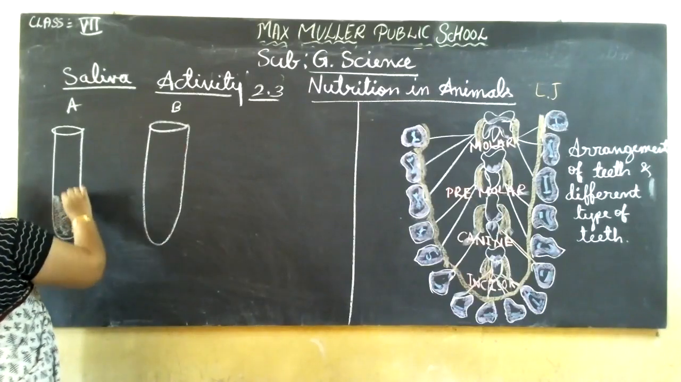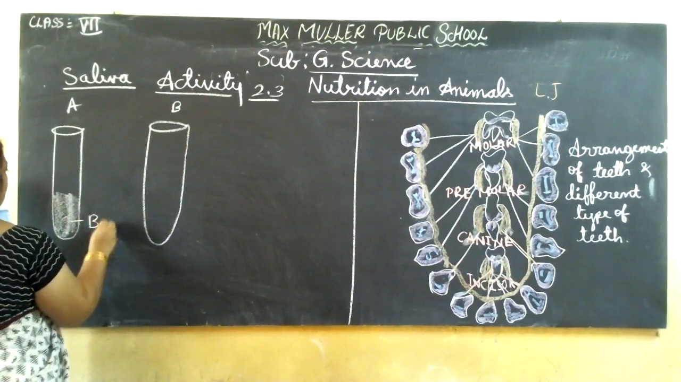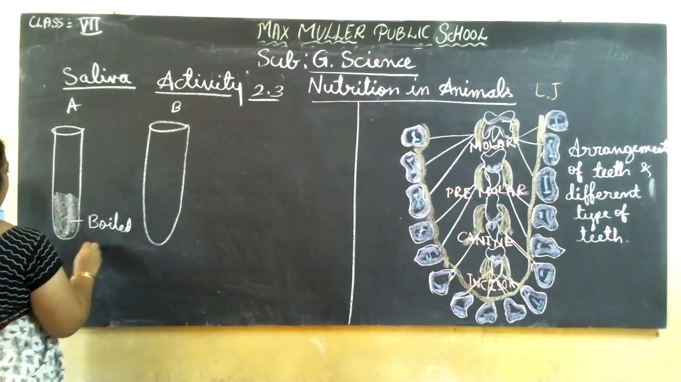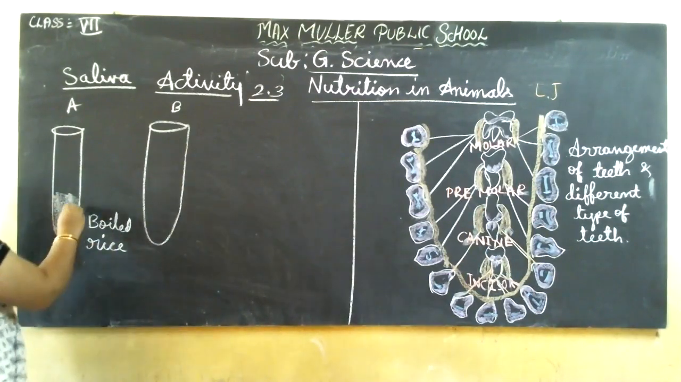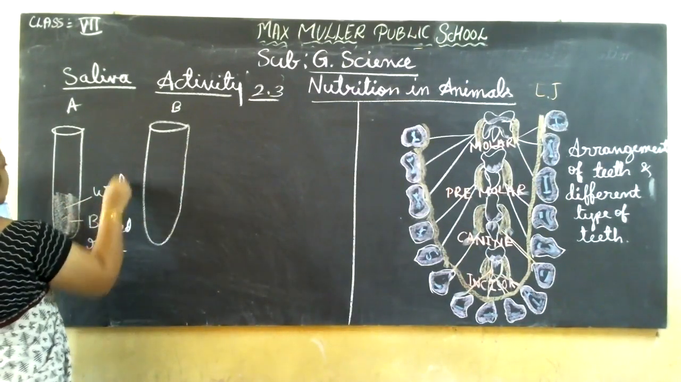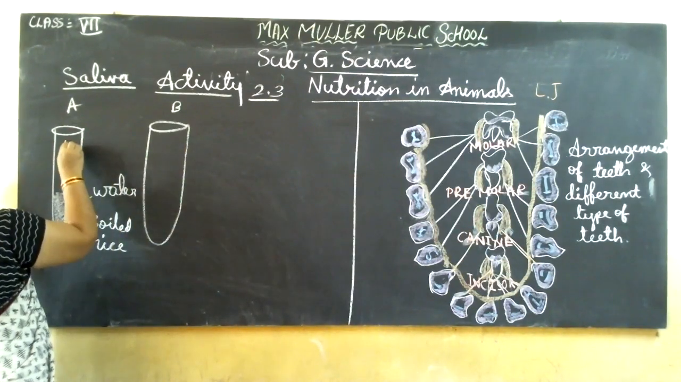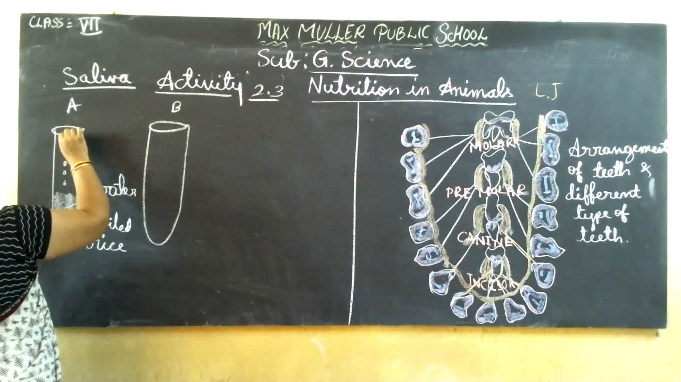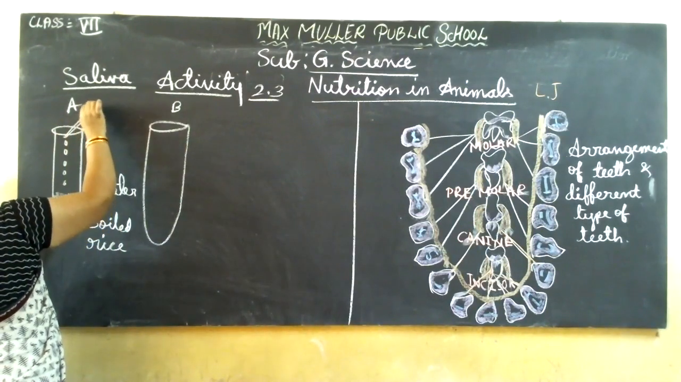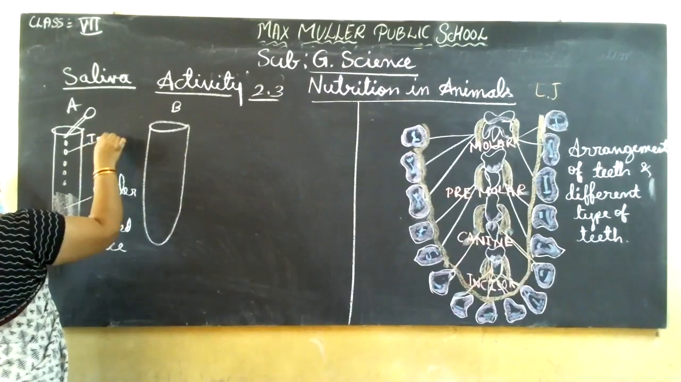Boiled rice I am taking in the first test tube. Then add a little water also. Then you drop, through the dropper, iodine solution.